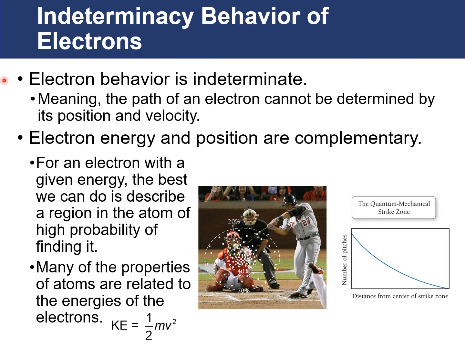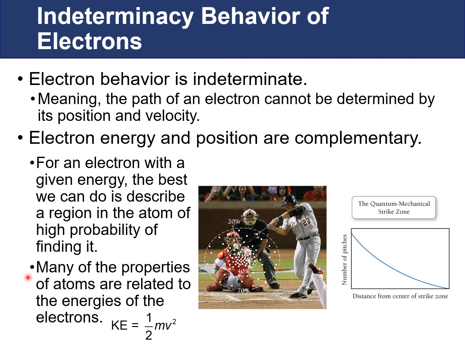So electrons and other subatomic particles, as well as all other matter, have an indeterminacy to it. This means that the path of an electron cannot be determined from its position and its velocity. The electron energy and position are complementary. The more we know about one, the less we know about the other. For an electron with a given energy, the best we can do is to describe a region in the atom where there is a high probability of finding it.